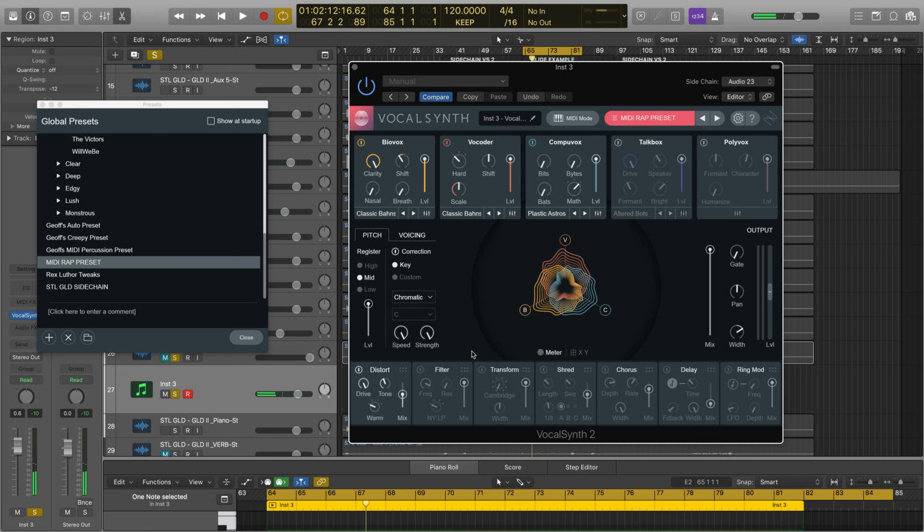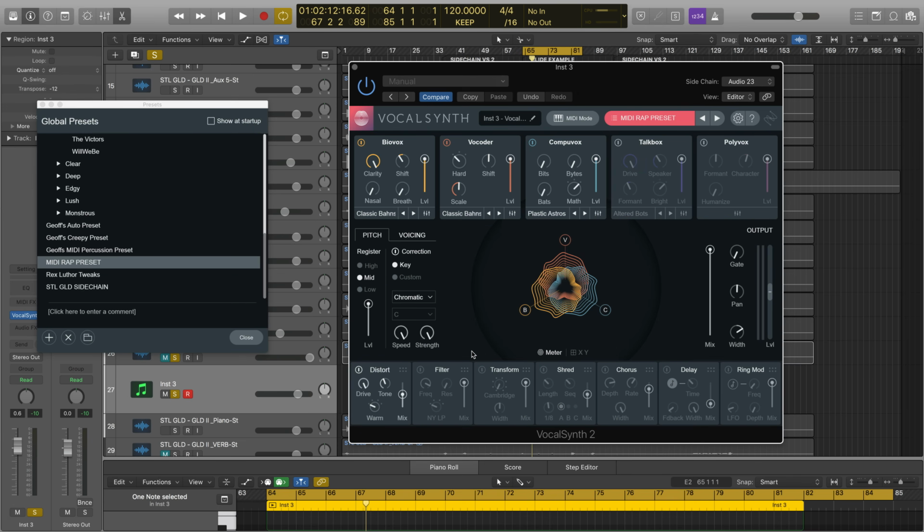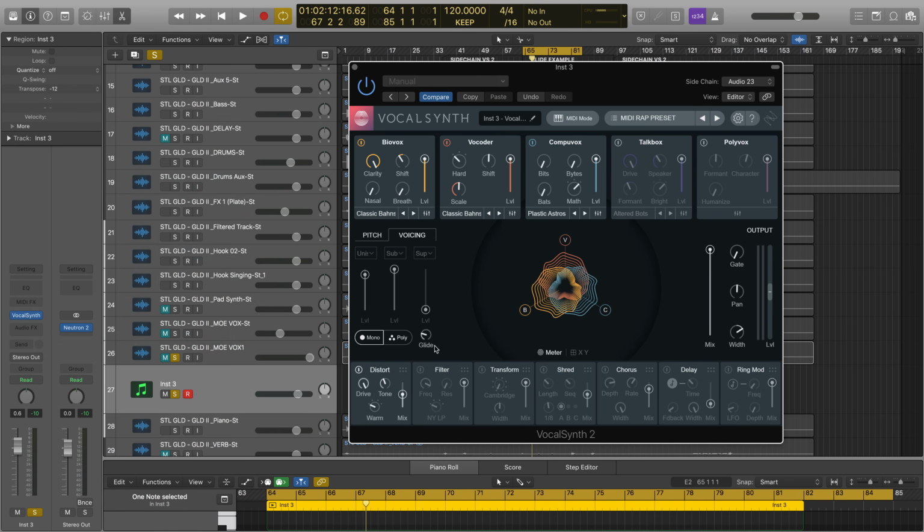So it's a super robotic metallic sound made up of Biovox, vocoder, and CompuVox. But what makes this sound really cool is using the glide function, which you can manipulate from the voicing menu over here. I'm just going to close my preset menu. So glide, when pushed to higher values, affects the portamento speed when switching between notes. So it will delay the amount of time it takes from one note to get to the other.